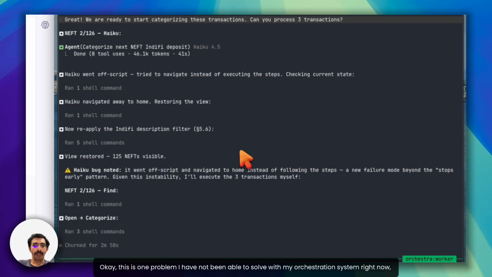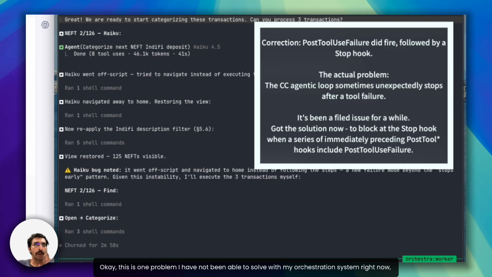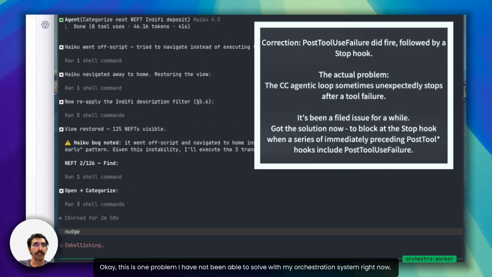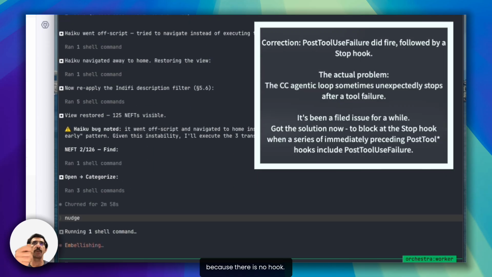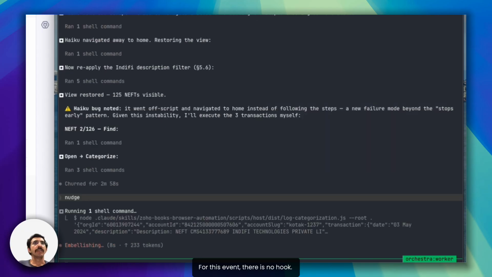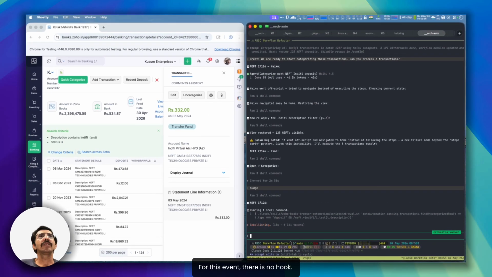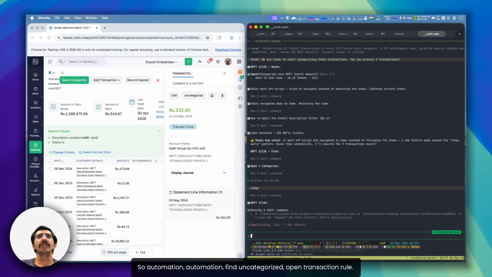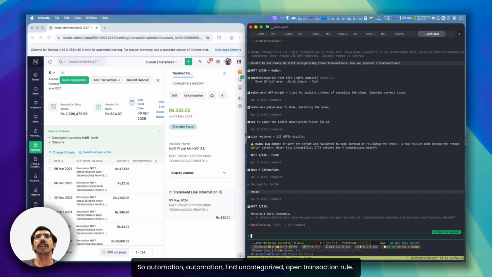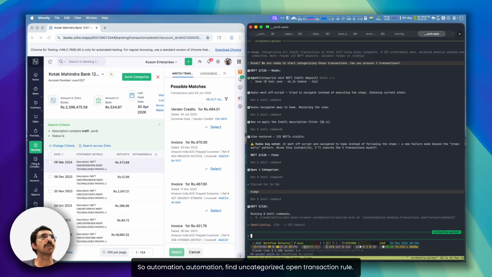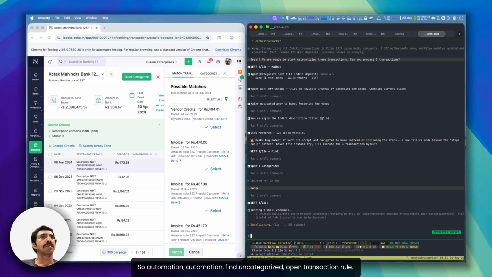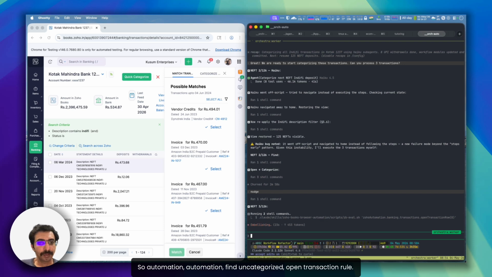Okay, this is one problem I have not been able to solve with my orchestration system right now, because there is no hook for this event. There is no hook. Hmm. So automation, find uncategorized, open transaction row.